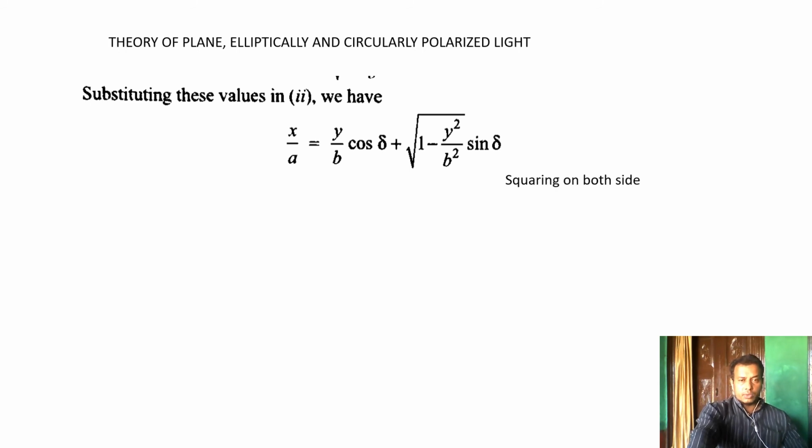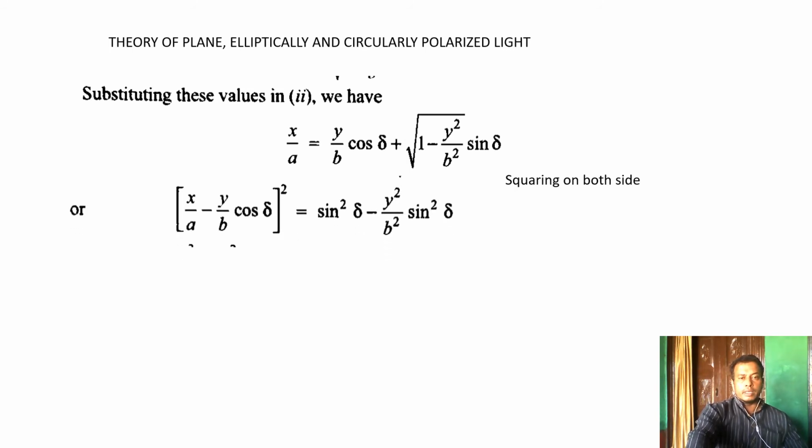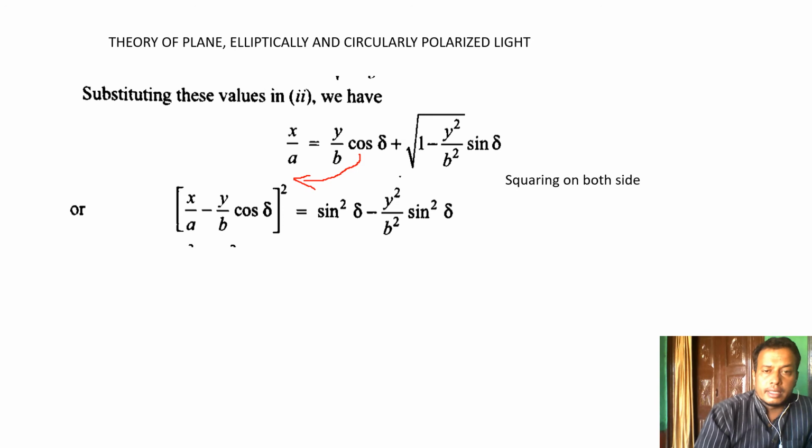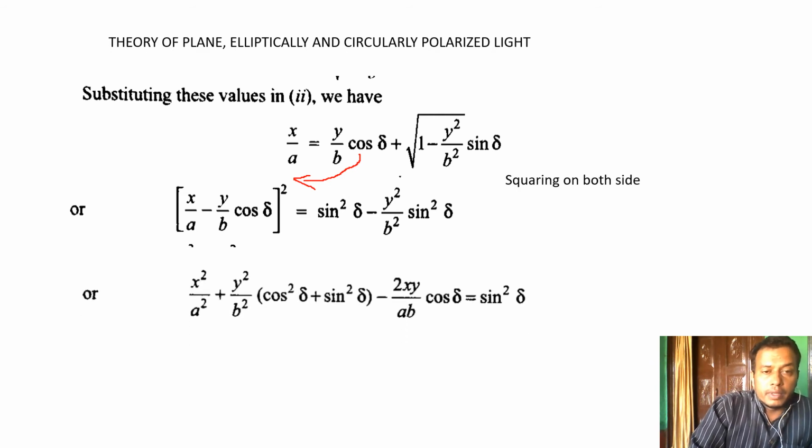Before squaring, we should transfer the y by b cos δ term to the left side, so x by a minus y by b cos δ, then square on both sides and rearrange. On the right side, the square root is cancelled, leaving 1 minus y² by b², multiplied by sin² δ. So on expanding, x² by a² plus y² by b² minus 2xy by ab cos δ.